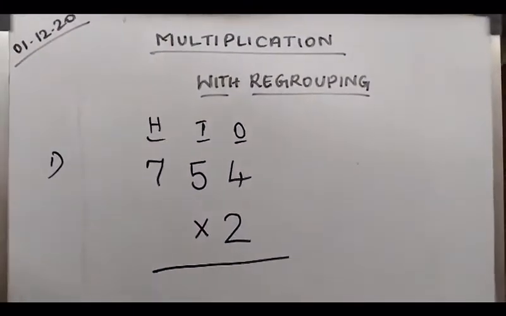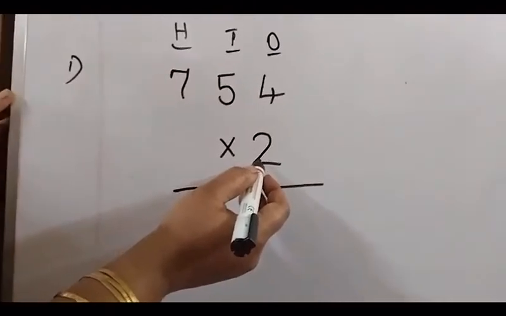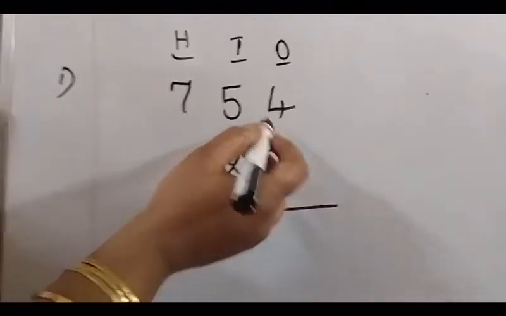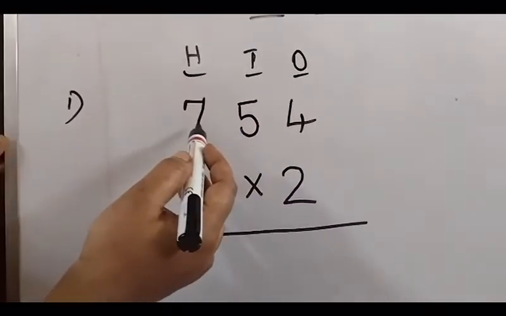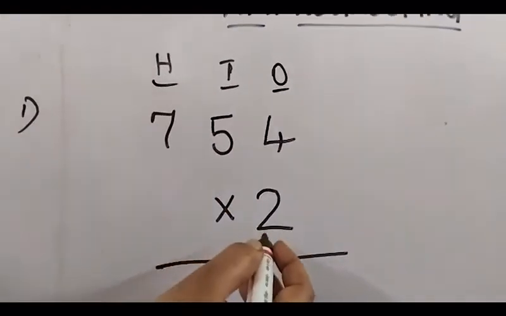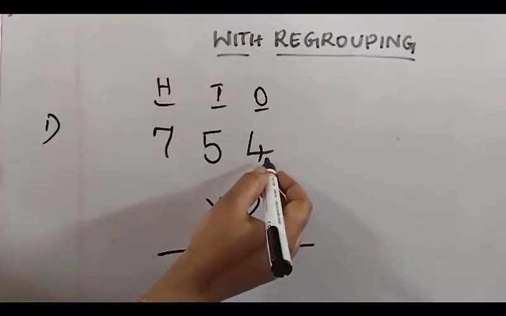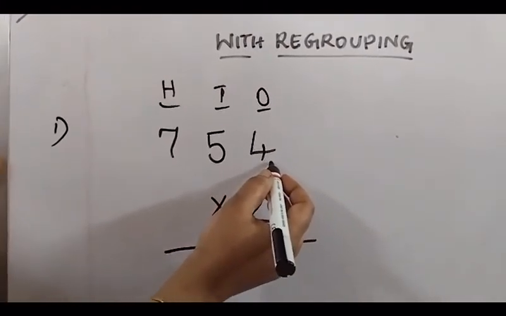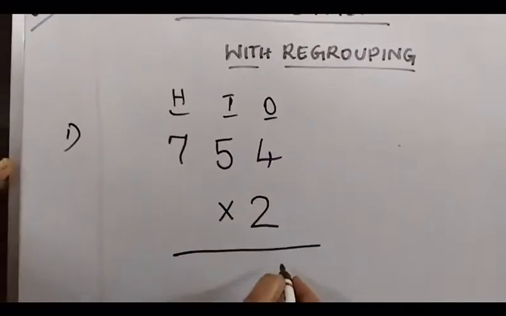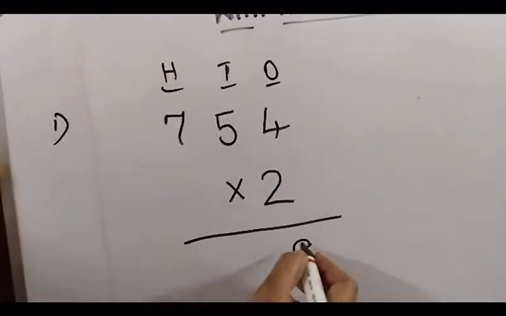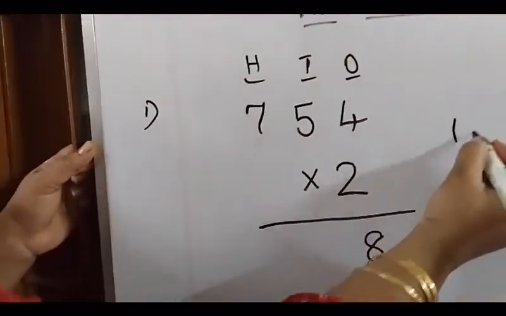A quick recap. First, we have to multiply 4, then 5, and then 7 by 2. First, 2 into 4. We start from the ones place, from the right side. So 2 into 4, 2 fours are 8. 2 into 5, 2 fives are 10.